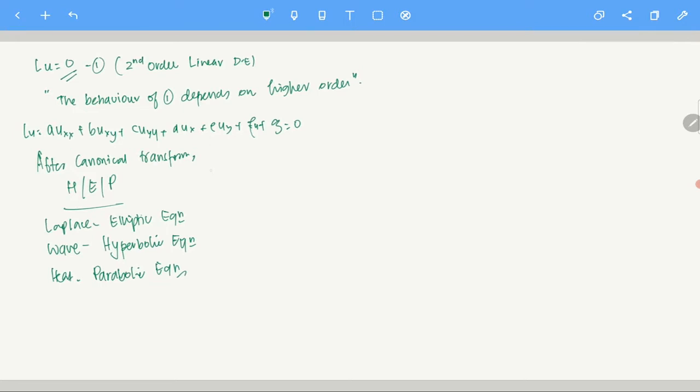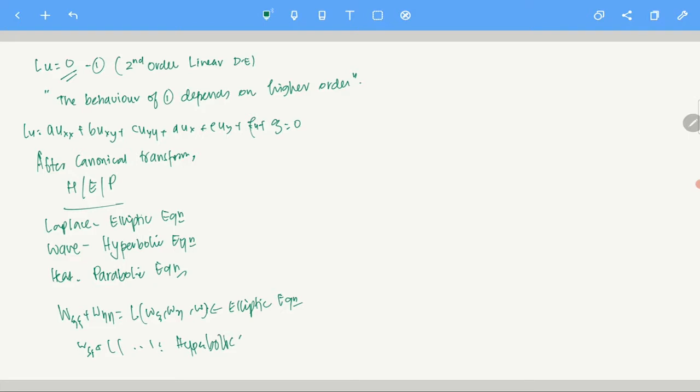If you remember, while doing this canonical transform, you reduced it to some canonical forms. For the elliptic equation, the form was something like W_xi xi plus W_eta eta equals some lower order terms in W_xi, W_eta, W. I'm not writing all that, you already know. For wave, it is W_xi eta plus some lower terms. This is hyperbolic.